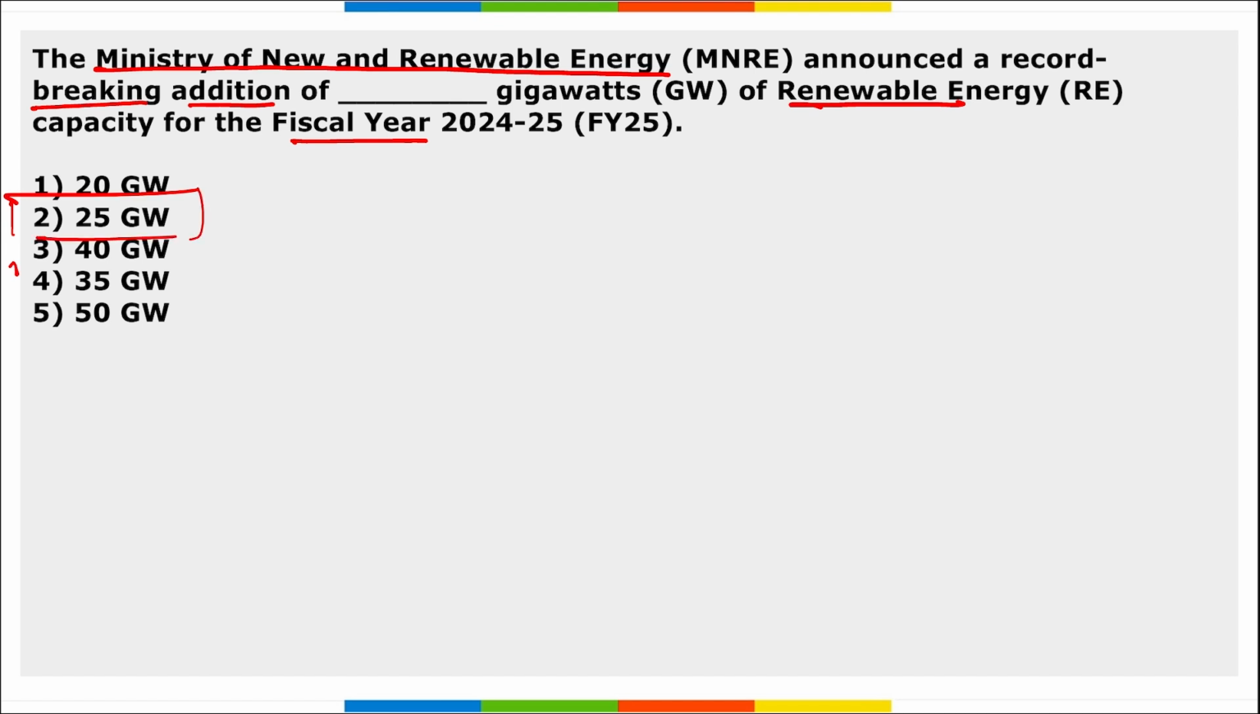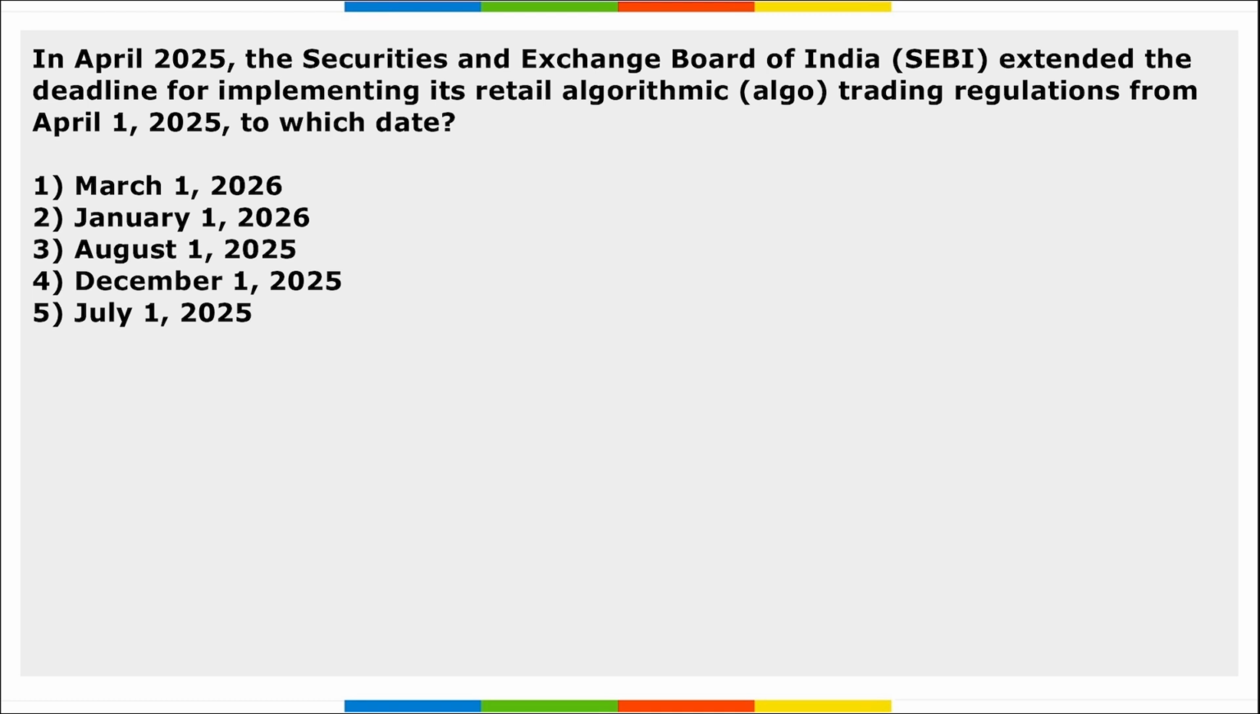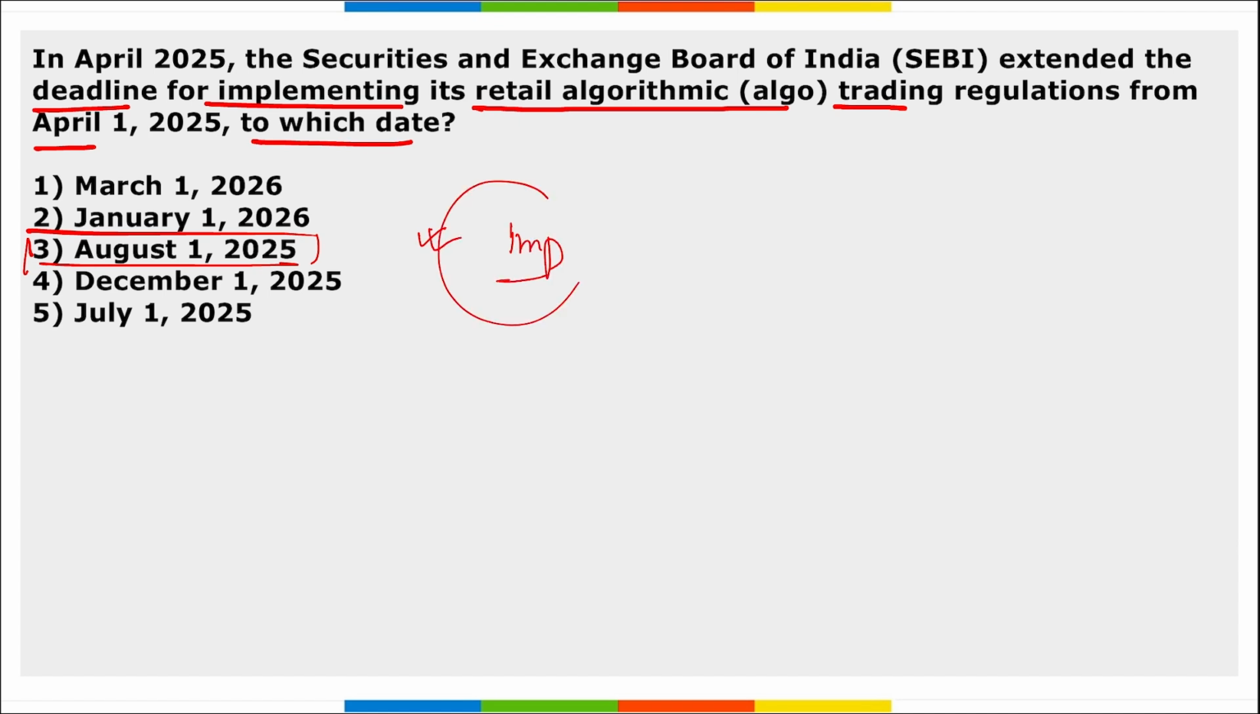Next is SEBI. They extended the deadline for implementing the retail algorithmic trading regulations from 1st of April to which date? And this is for retail investors. So this date has been extended from 1st of April to what? It has been extended to 1st of August 2025. Take a note of this, important students.